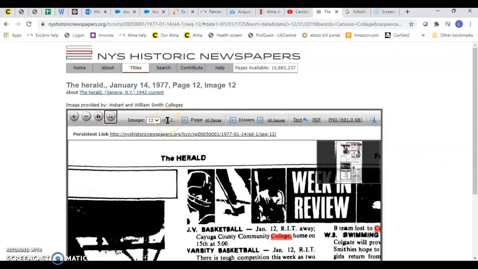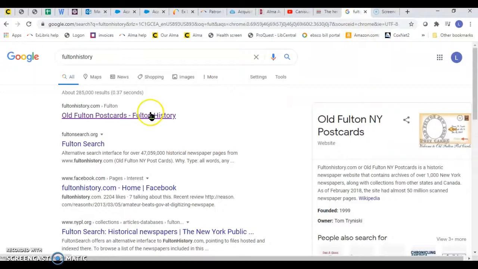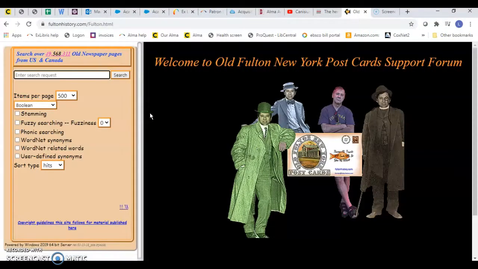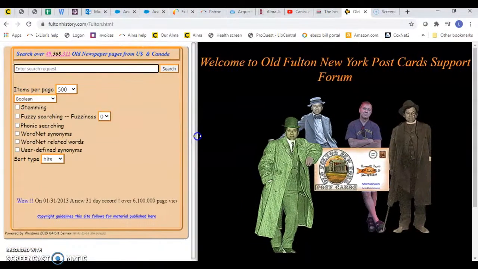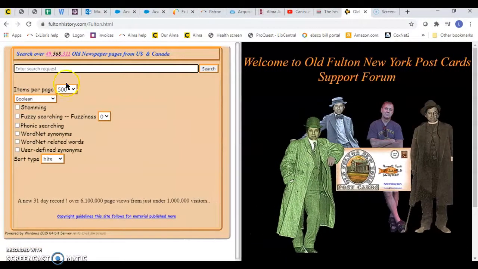So that is New York Historic Newspapers, New York State's Historic Newspapers. Now the other one is the Fulton Postcards. We're going to click on this. This is also PDF based. I'm going to actually open this a little larger. The search is not as clean as New York State Historic, and there are some papers in here that are not from New York State.